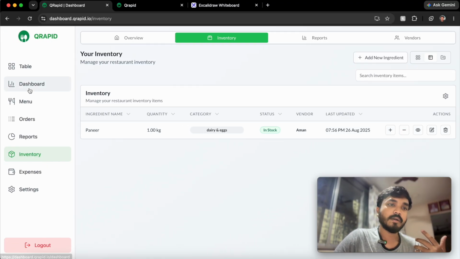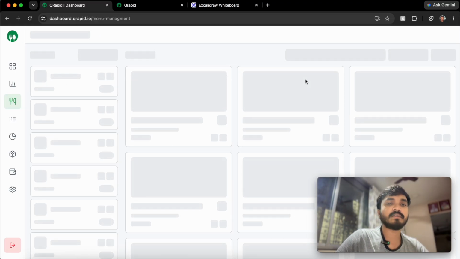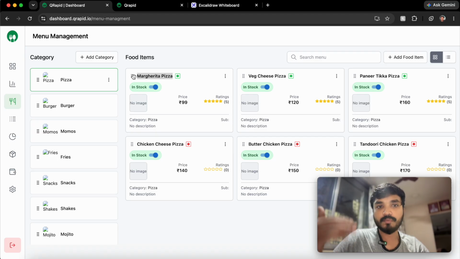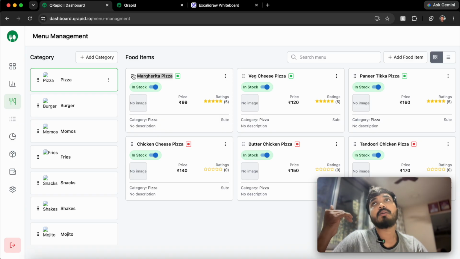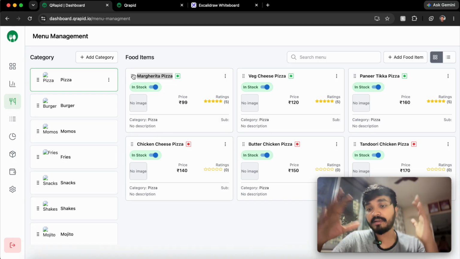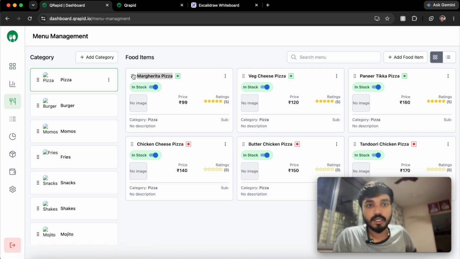Today many softwares have a recipe in the menu. For example, there is a margherita pizza, right? The restaurant owner has to put in a recipe for that, and it's quite a headache for restaurants, because not all restaurants will put recipes for 300 items, because in India restaurants have 300 items in the menu, so it's not physically possible for them to write all the recipes.